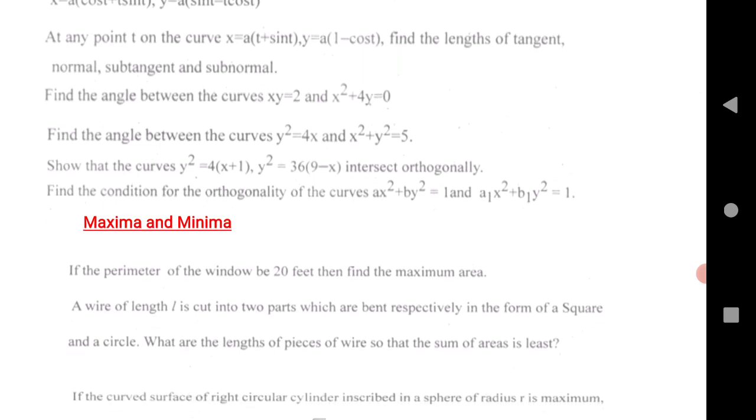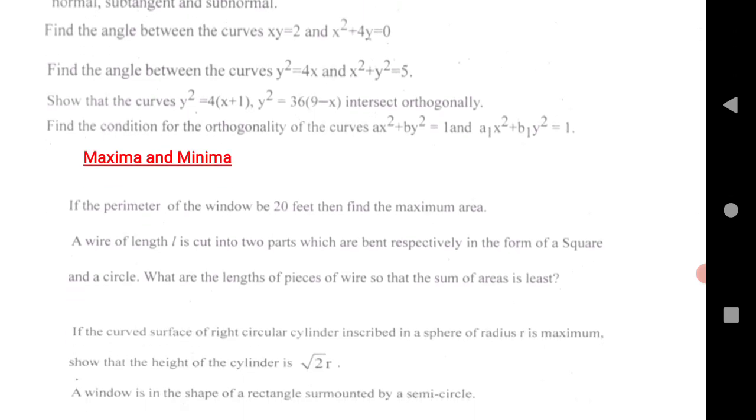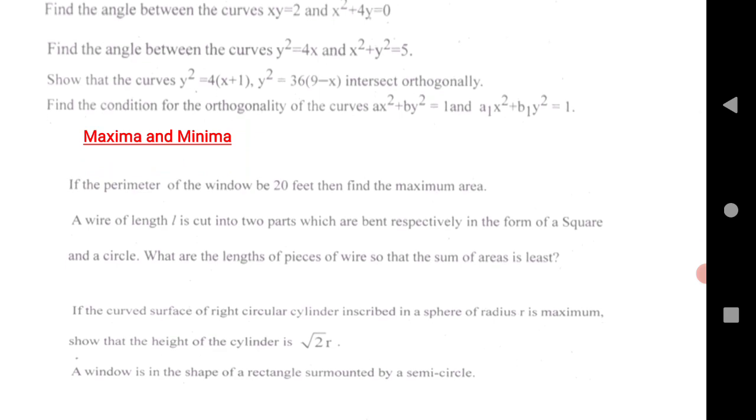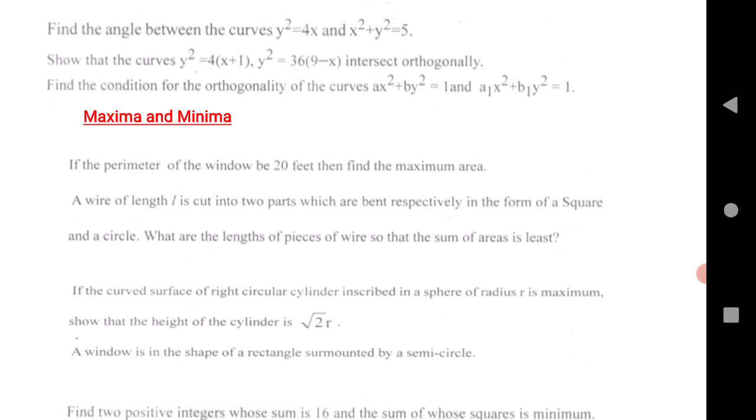Next is find the angle between the curves. Find the angle between the curves that are given. Next, show that the curves intersect orthogonally. Next, the last one is find the condition for orthogonality of the curves.